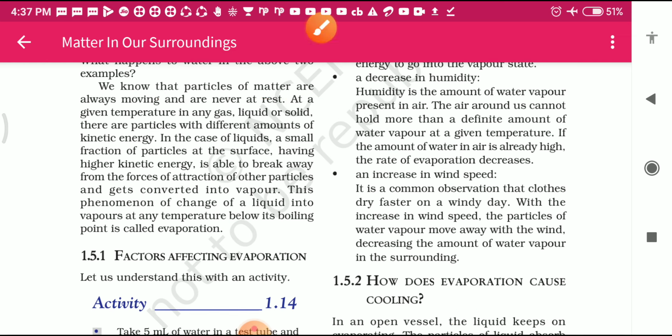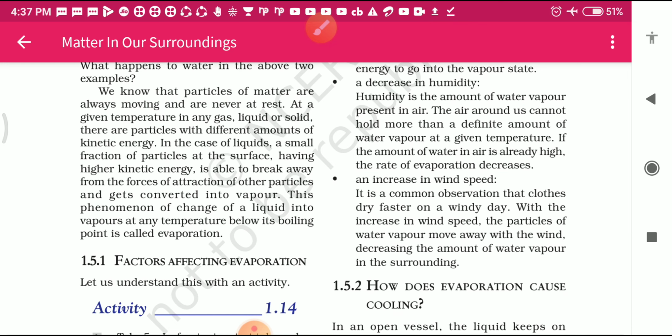At a given temperature, in any gas, liquid or solid, there are particles with different amounts of kinetic energy. In some cases kinetic energy is more, and in some cases it is less. Kinetic energy is the energy which helps in the movement of the particles of any liquid, gas or solid.